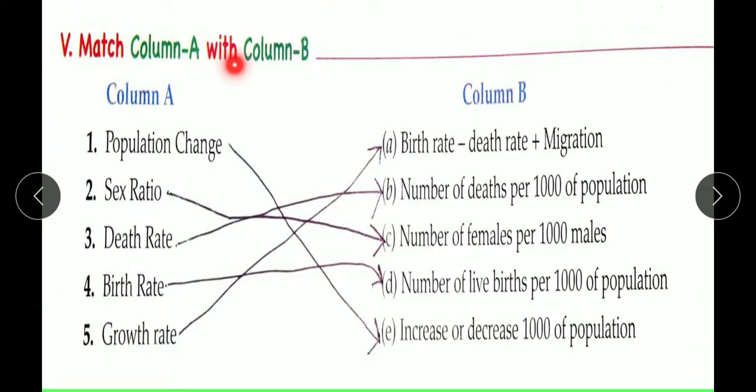Next is, match column A with column B. First is population change. It matches with increase or decrease in thousands of population. Next is sex ratio. It matches with number of females per thousand males. Next is death rate, that is number of deaths per thousand of population. Next is birth rate, that is number of live births per thousand of population. Next is growth rate, that is birth rate minus death rate plus migration.